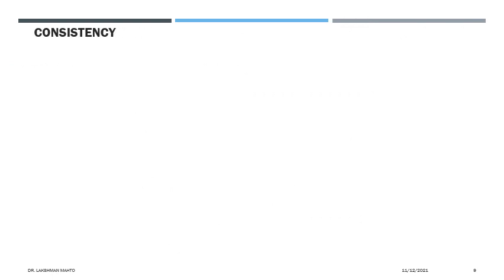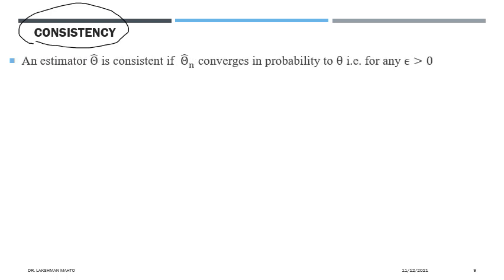Now I will talk about another term, consistency. That means in large sample size, what kind of nature the estimator would have. We say that an estimator is consistent, and here n is silent, because when calculating an estimator we always take a sample of size n.